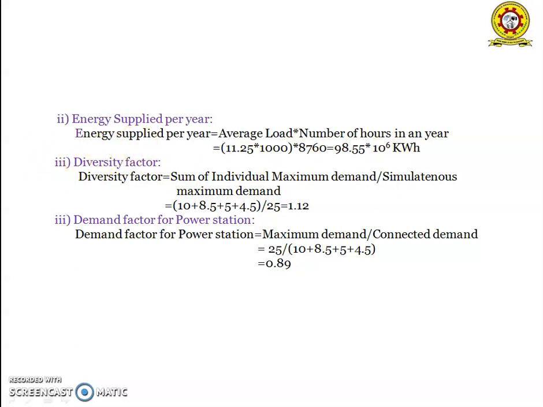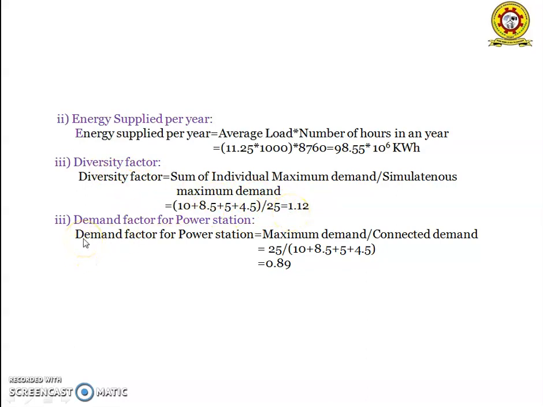The third one is the diversity factor. Diversity factor is equal to the sum of individual maximum demands by the simultaneous maximum demand. The sum of the individual maximum demands is 10 plus 8.5 plus 5 plus 4.5, and the simultaneous maximum demand is 25 megawatts. So by substituting these values we will get the diversity factor as 1.15.